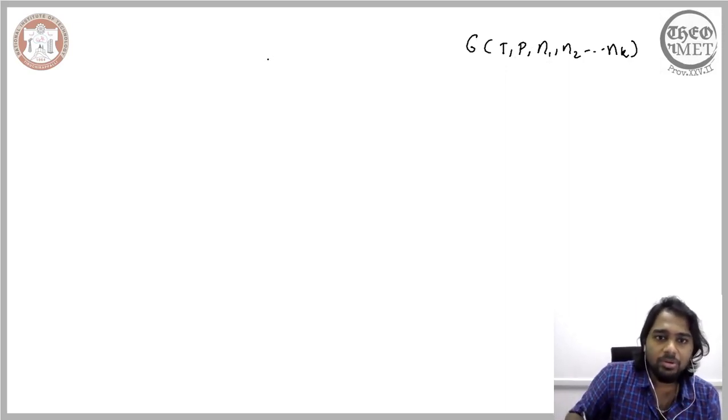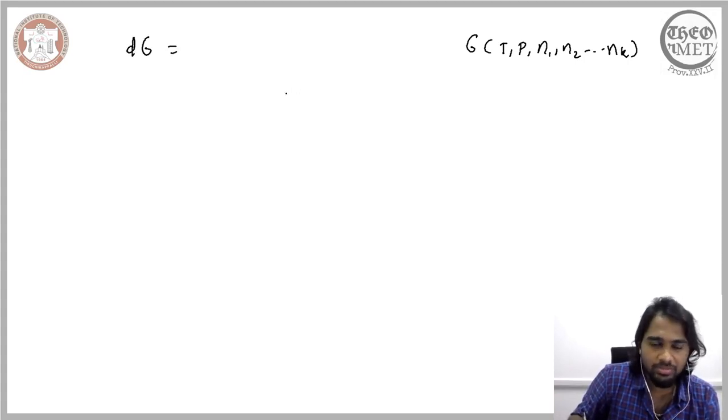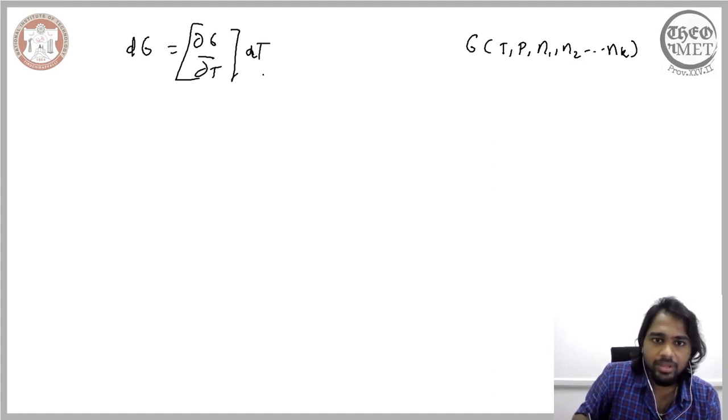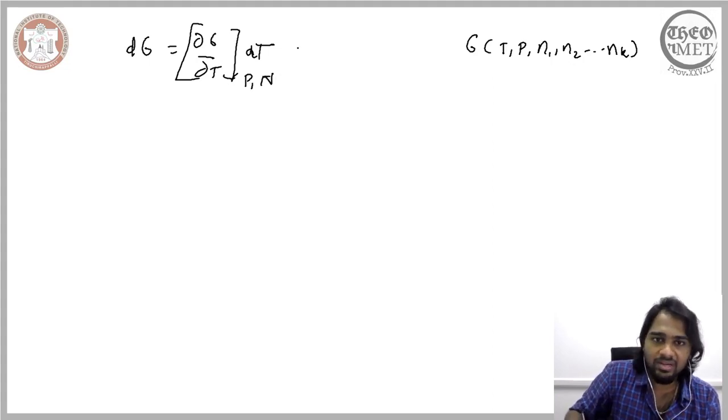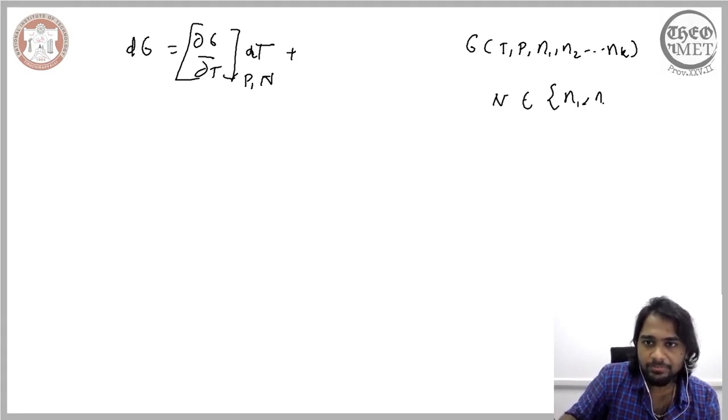In the previous lecture, we began by considering what would be the change in the Gibbs free energy when these variables changed. We were able to arrive at these expressions, and depending on which variable changed, we were able to extend this expression. When you consider the partial derivative of the Gibbs free energy with respect to one variable, it is assumed that the other variables are constant, where n includes all the concentrations.